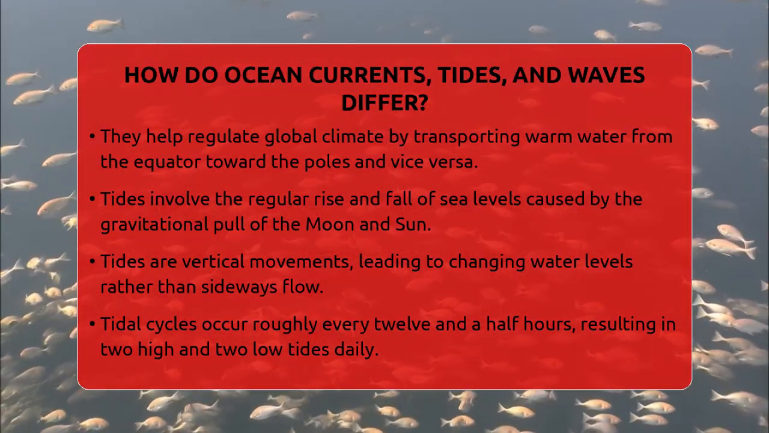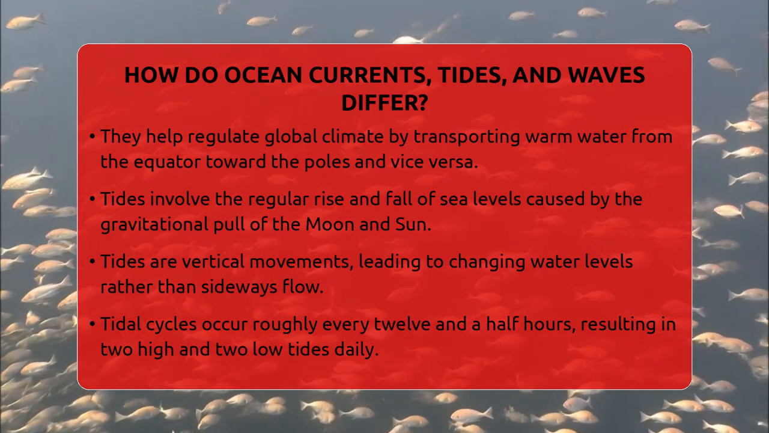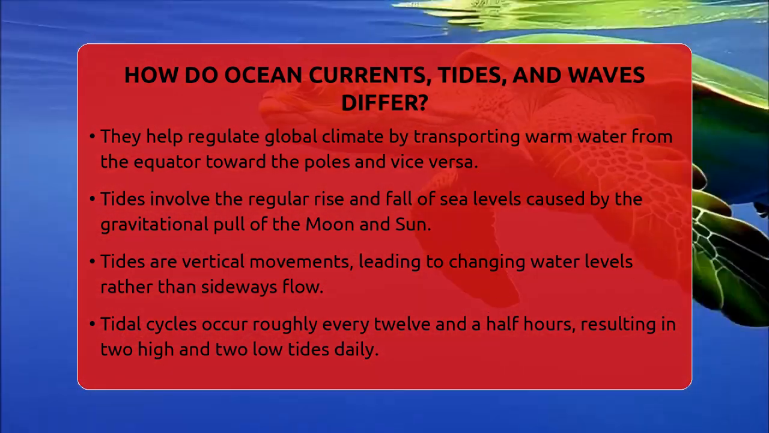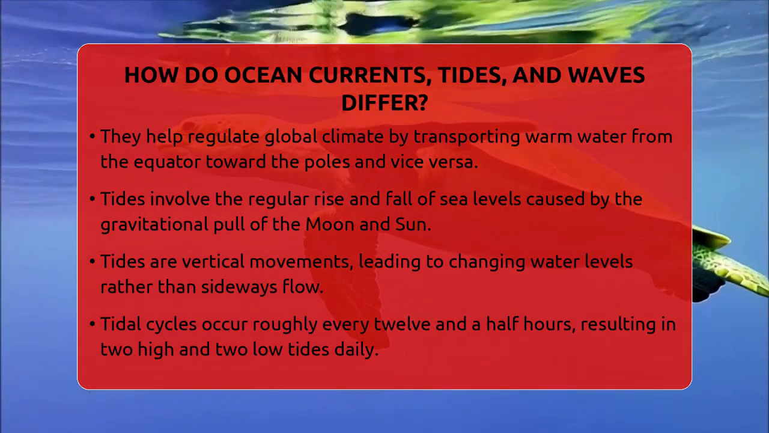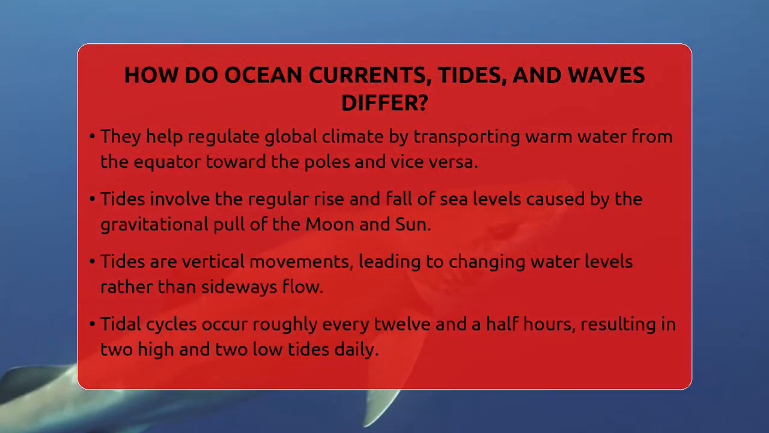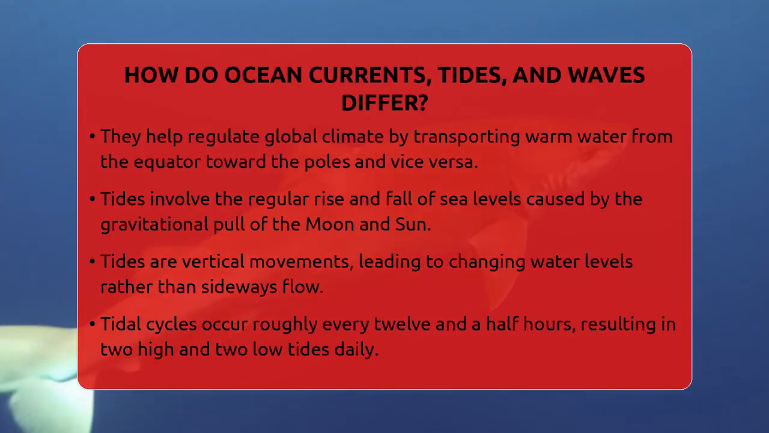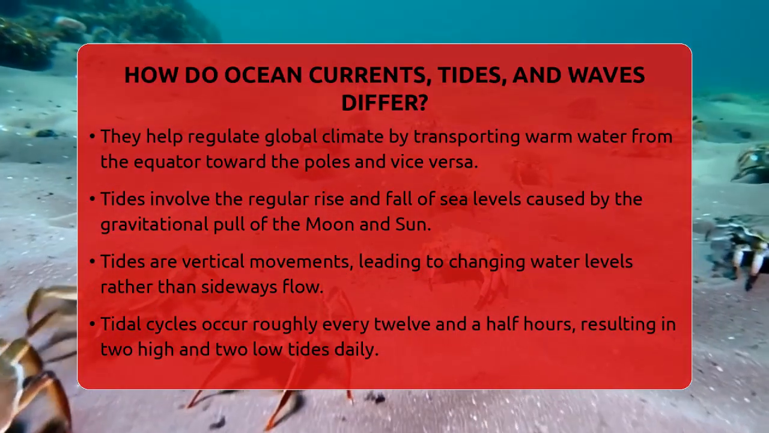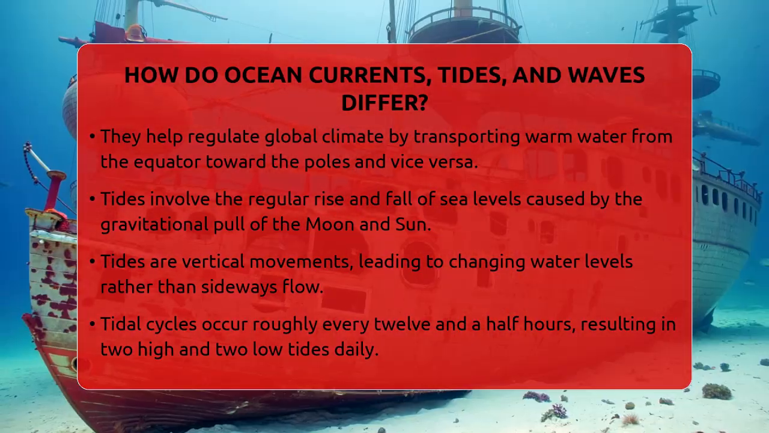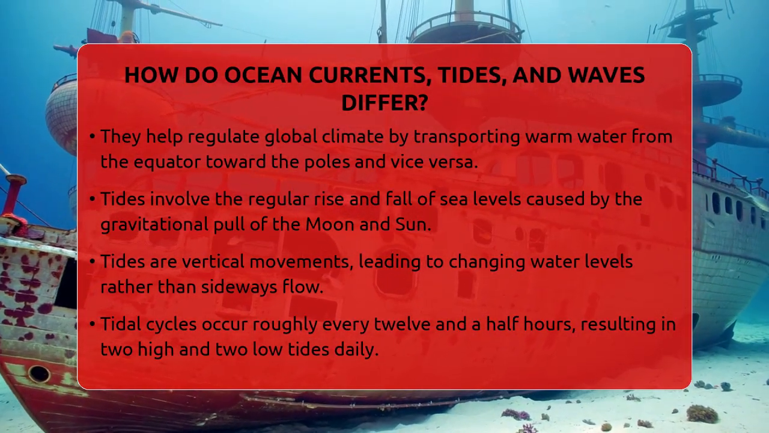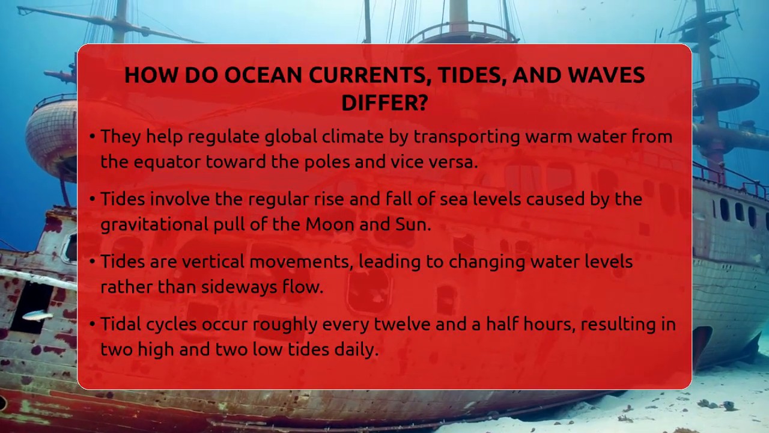These currents are super important for marine life because they carry nutrients, plankton, and even baby animals to different areas. For example, some fish and sea turtles follow these currents to find food or breeding spots. Currents also help regulate the climate by moving warm water from the equator toward the poles and cold water toward the equator. Tides are quite different from currents.